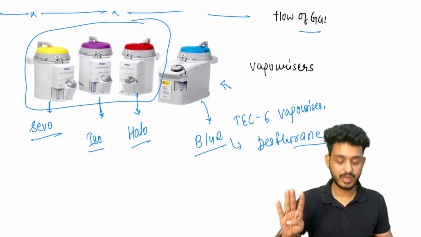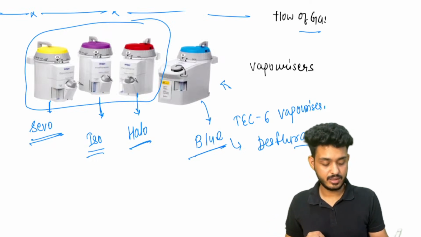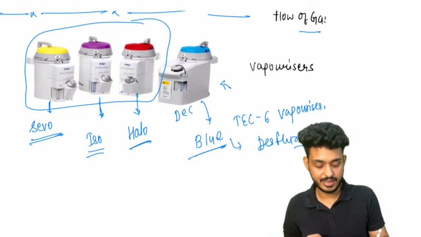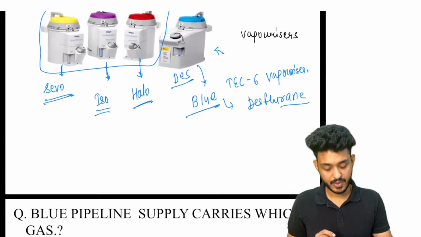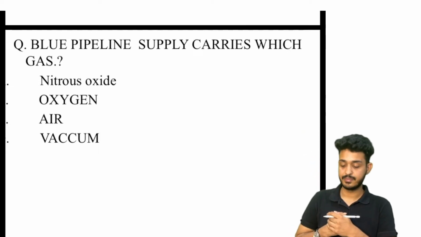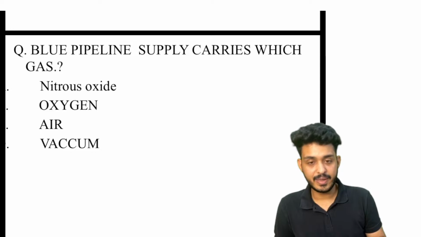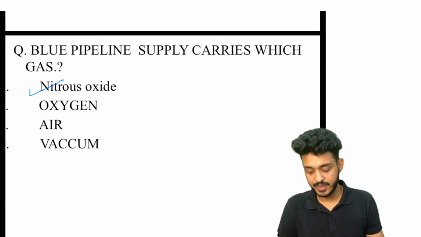So we are having four types of vaporizers: CO, ISO, halo, and des. These are the four types of gases which are put in the vaporizer. Okay, so please try to solve this question. Which gas does the blue pipeline supply? Blue pipeline, that would be nitrous oxide.